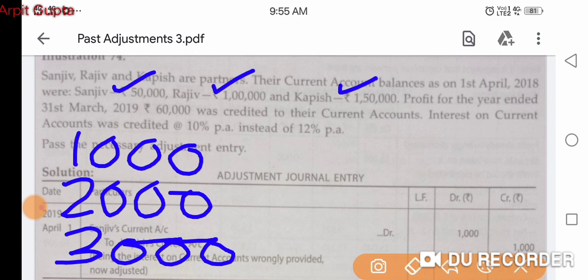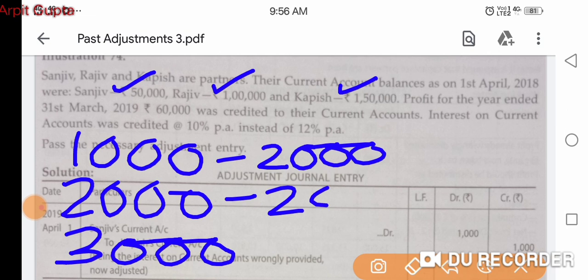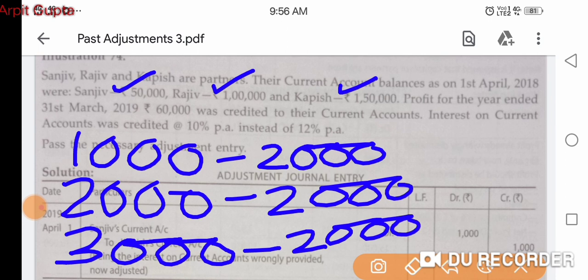So what is the total of these three amounts? The total is 6,000 rupees. So 6,000 divided equally between all the three partners is 2,000 each. So we can take back 2,000 rupees: 2,000 rupees from Sanjeev, 2,000 from Rajiv and 2,000 from Kapish. So they should get this amount. This is credit.